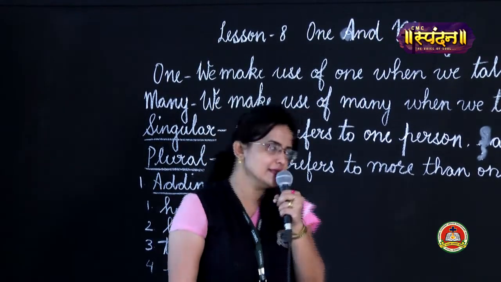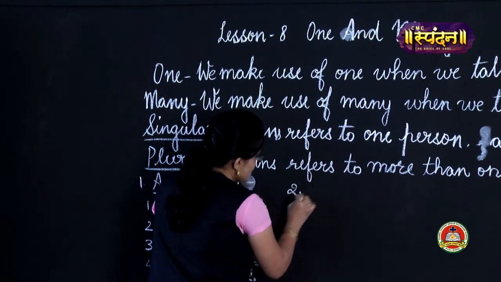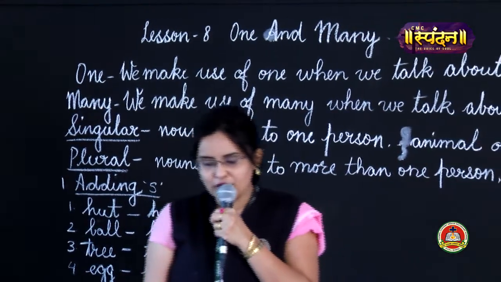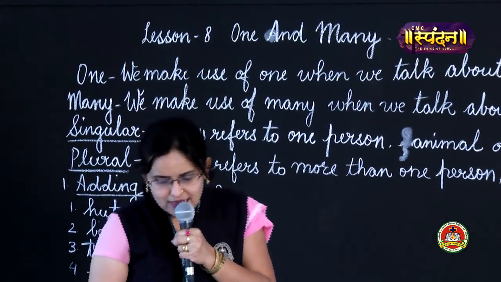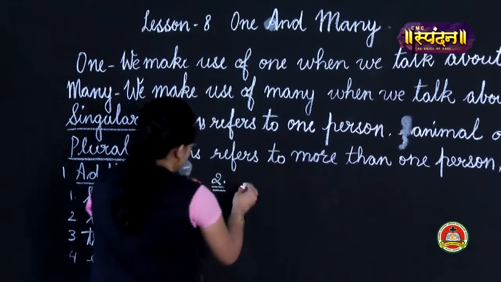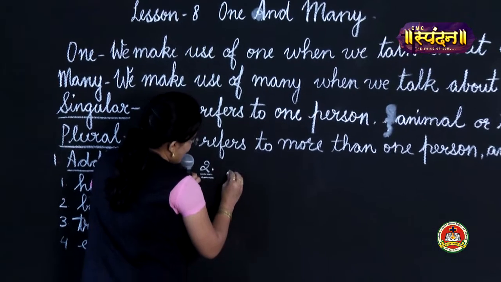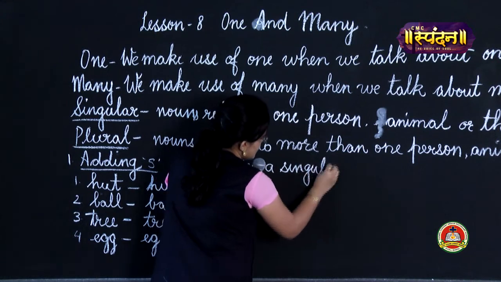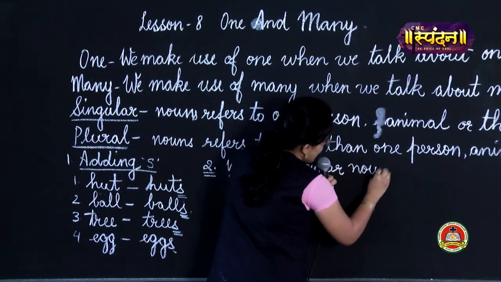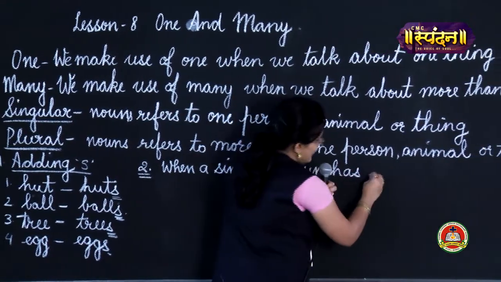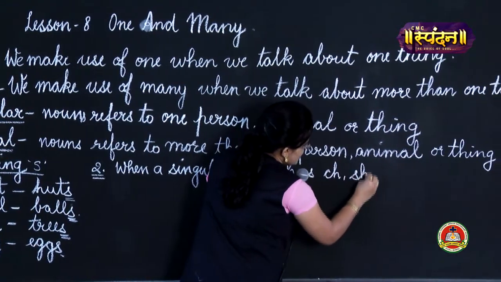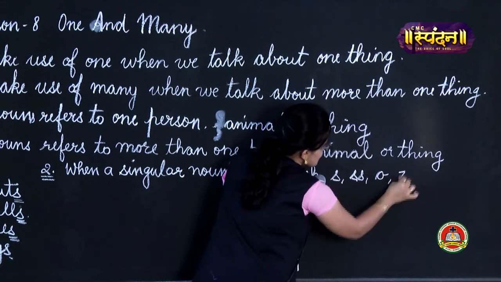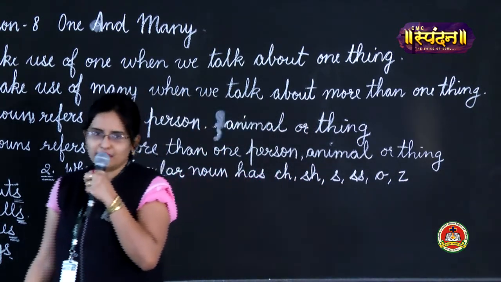Now the second method by which a singular noun can be changed to a plural noun is when a singular noun has, children, ch, sh, s, double s, x, z at the end.